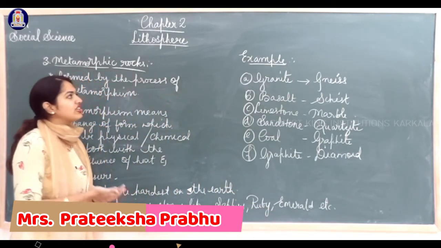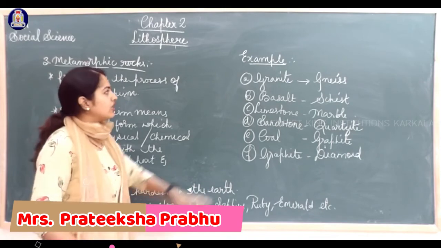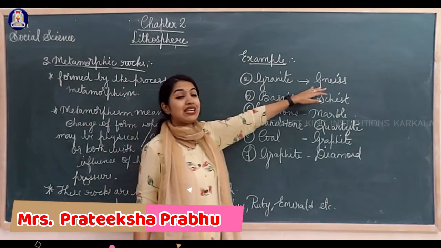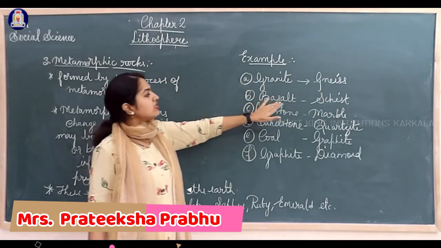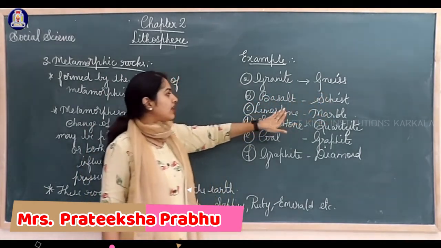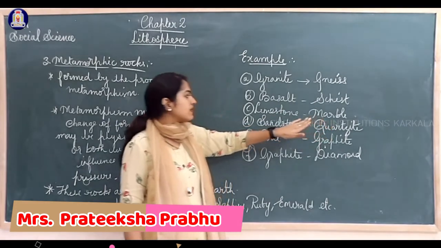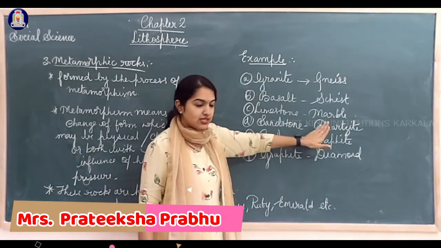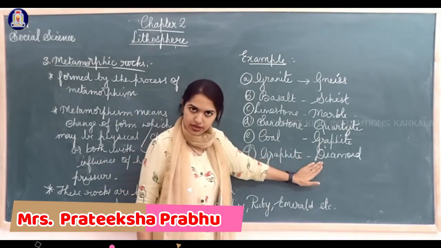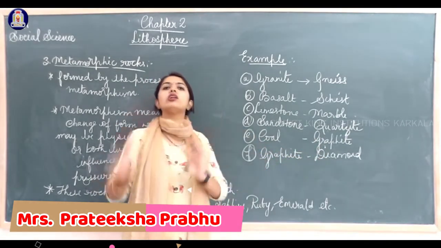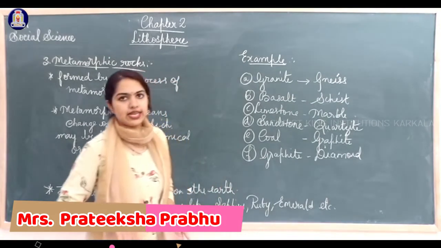So we have here some examples for it. Granite changes to gneiss, with a silent G in gneiss. Basalt to schist, limestone to marble, sandstone to quartzite, coal to graphite, graphite to diamond. Clear? These are just the alteration of pre-existing stones.